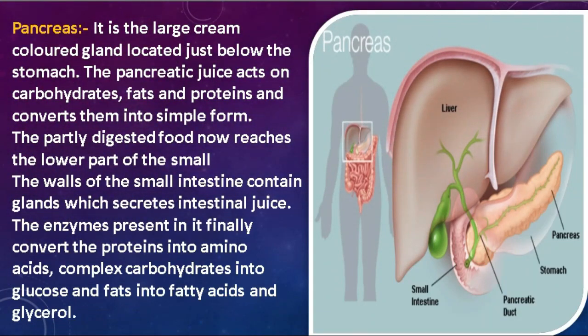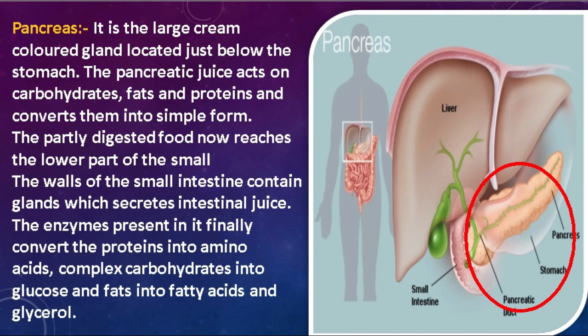Students, the pancreas is the large creamy colored gland located just below the stomach. As you can see here, this one is the large creamy structure, that is the pancreas.